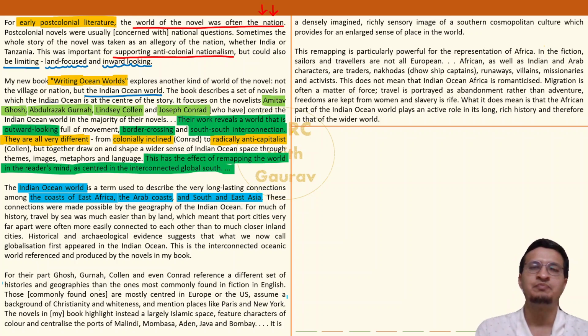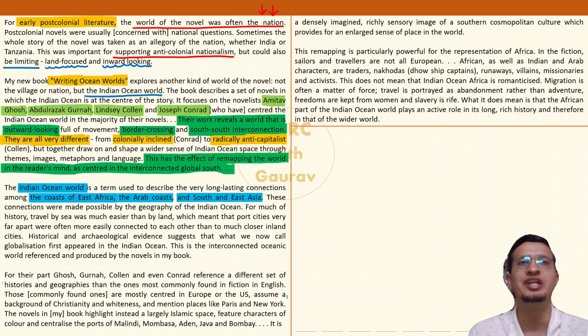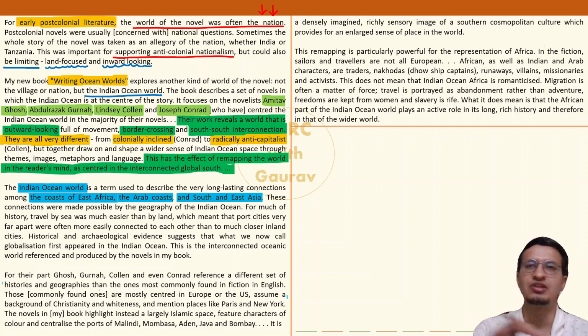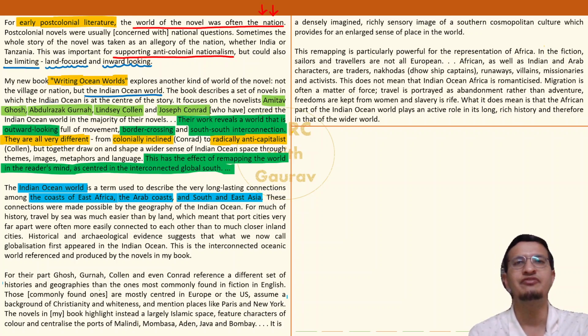It means that the original source has much more detailed writing, but the person who created this RC passage decided, okay, let's do some cherry picking from the original source, the original article. So what do we have till now in the story? Author has said post-colonial literature novels are generally fixated on just one nation, one country, pretty inward-looking, pretty self-centered.